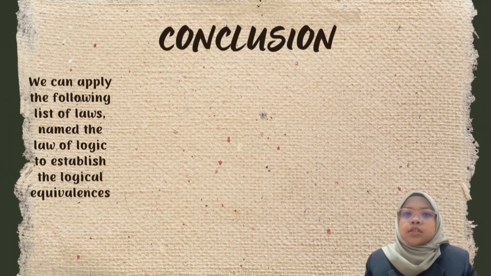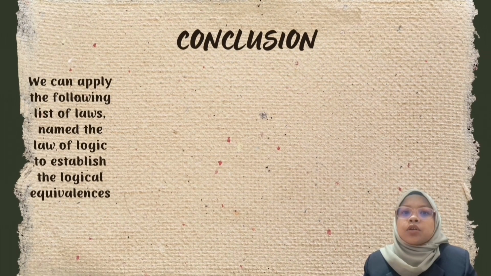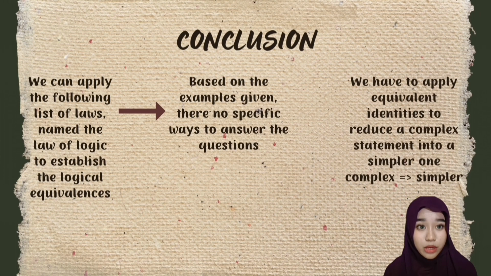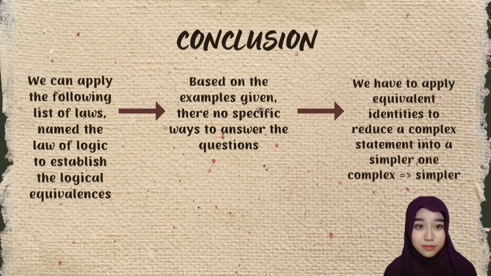For conclusion, we can apply the following list of laws. Name the law of logic to establish the logical equivalence. Next, based on the examples given, there are no specific ways to answer the question. Lastly, we have to apply equivalence identities to reduce a complex statement into a simple one.